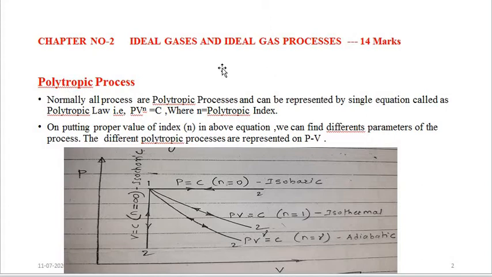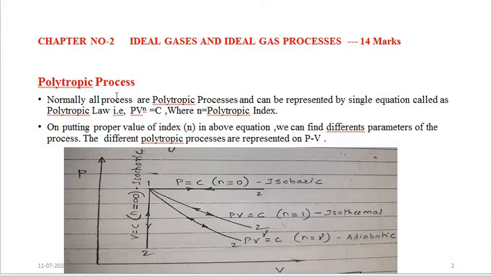Now what is the meaning of this polytropic process? Actually, all the processes, the ideal gas processes and the practical gas processes, are called polytropic processes.